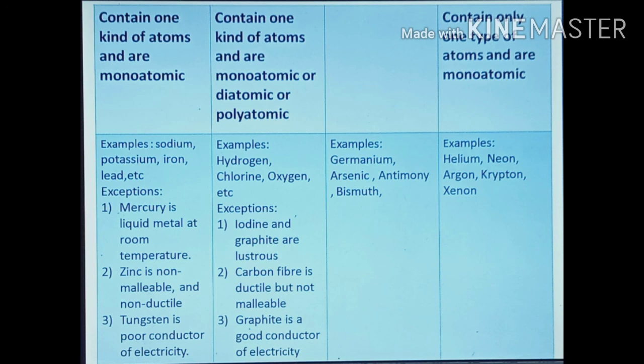Exceptions in non-metals. The first one is iodine and graphite are lustrous. The second exception is carbon fiber is ductile but not malleable. The third exception is graphite is a good conductor of electricity.